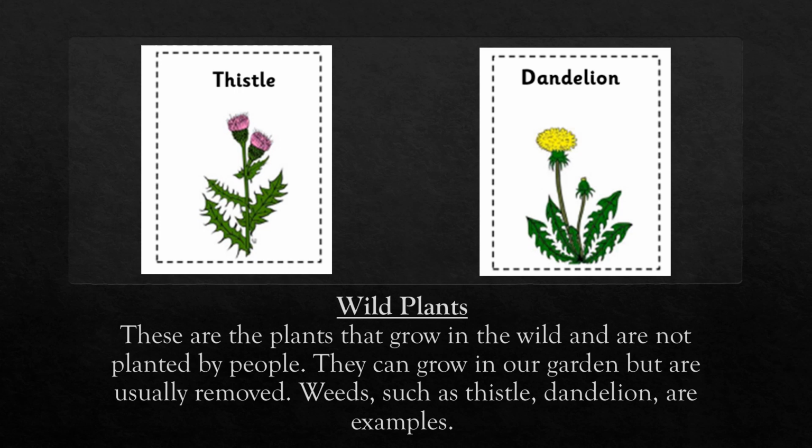Wild plants are the plants that grow in the wild and are not planted by people. They can grow in our garden but are usually removed. Weeds such as thistle and dandelion are examples.